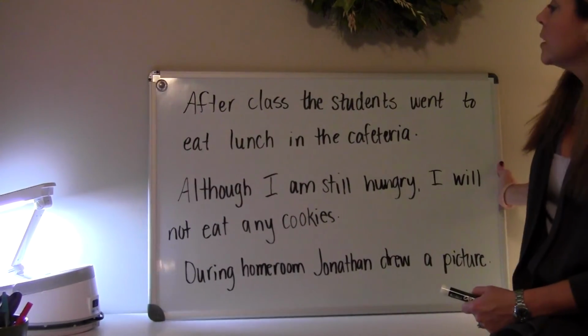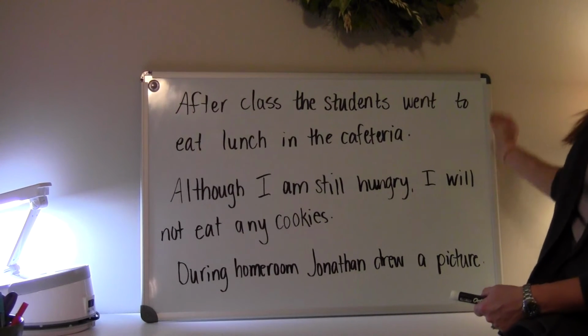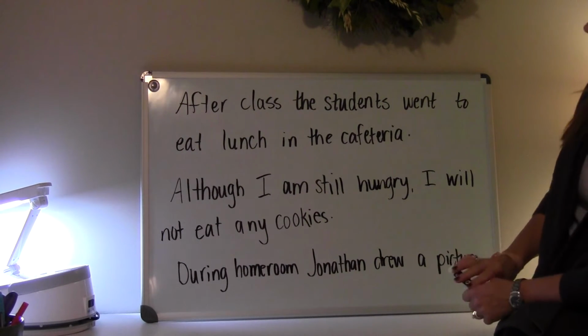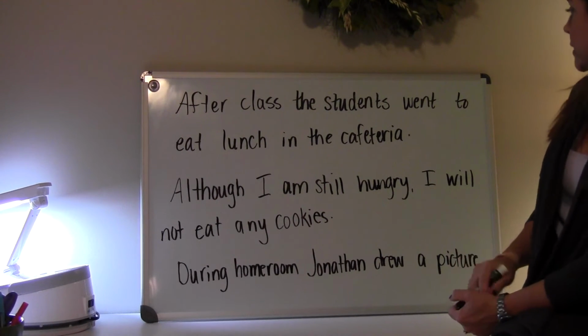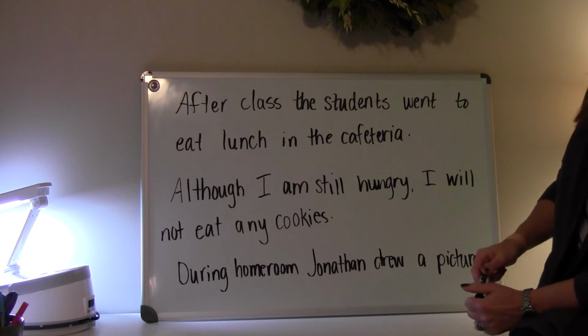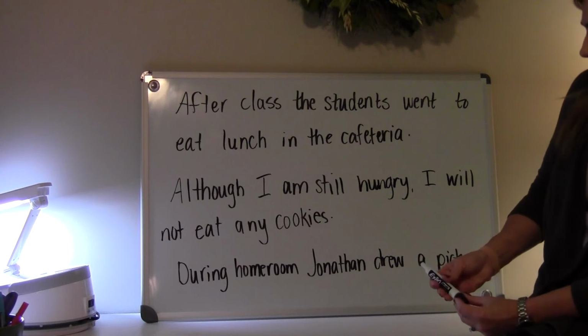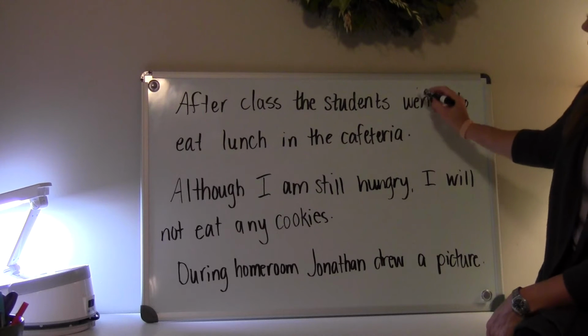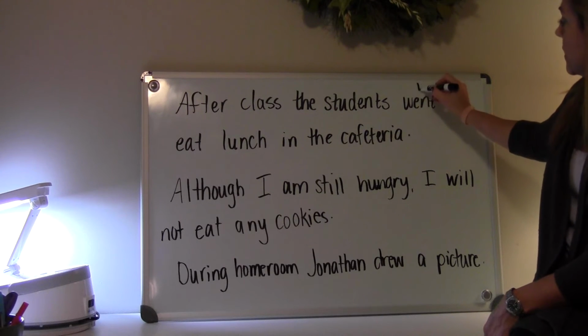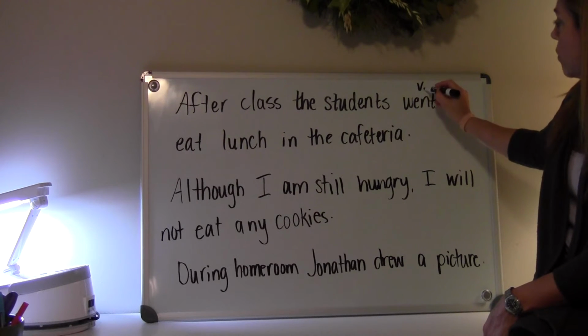Okay, so I have the sentence here. After class, the students went to eat lunch in the cafeteria. So, went is my verb, so I'm going to put a V. That's my action in the sentence, went.